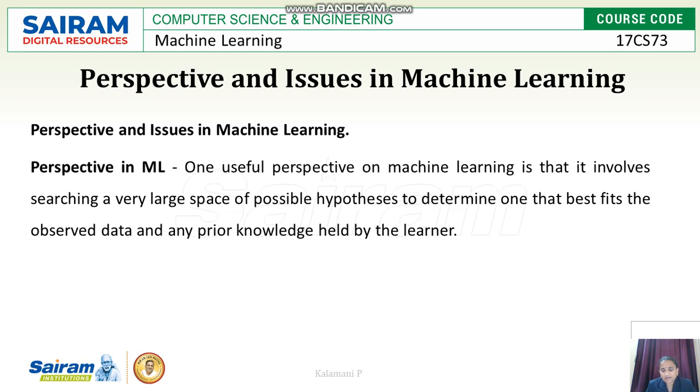That is the main thing, the hypothesis space. And the next one is the prior knowledge of the learner. These two things are the main perspective in machine learning.